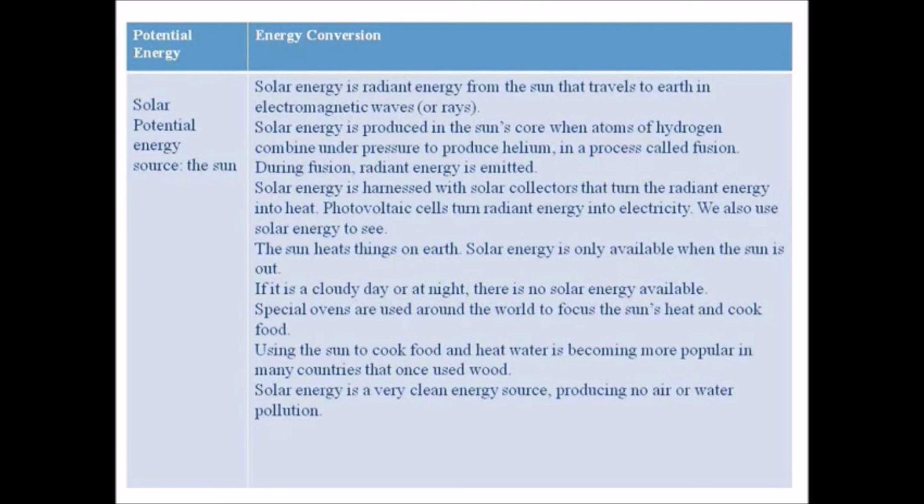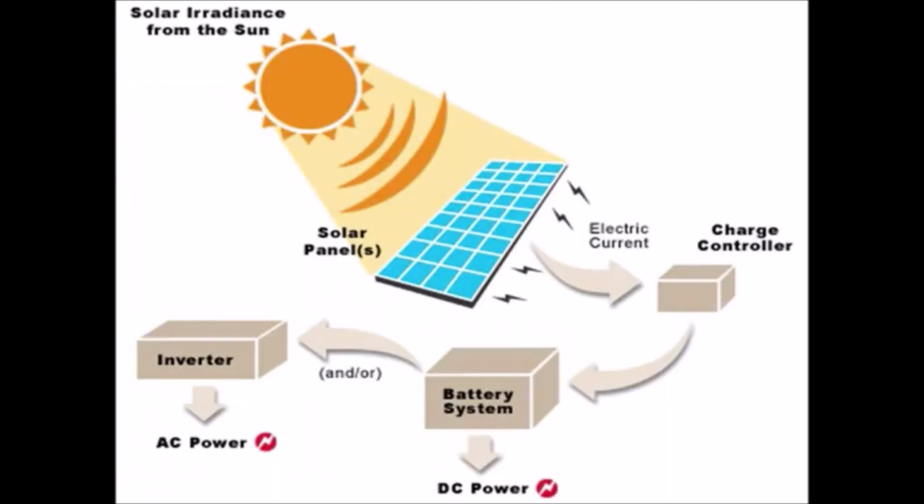Solar, potential energy source: the sun. Solar energy is radiant energy from the sun that travels to earth in electromagnetic waves or rays. Solar energy is produced in the sun's core when atoms of hydrogen combine under pressure to produce helium in a process called fusion. During fusion, radiant energy is emitted. Solar energy is harnessed with solar collectors that turn the radiant energy into heat. Photovoltaic cells turn radiant energy into electricity.